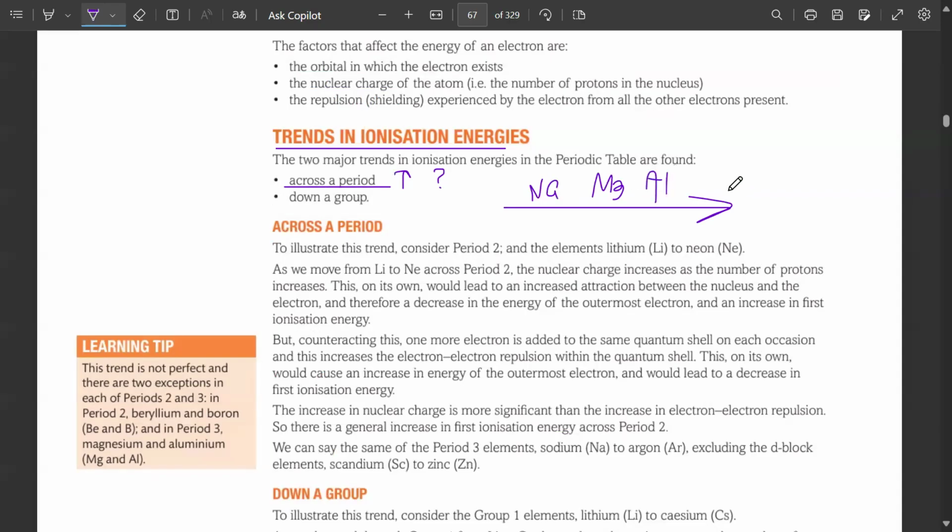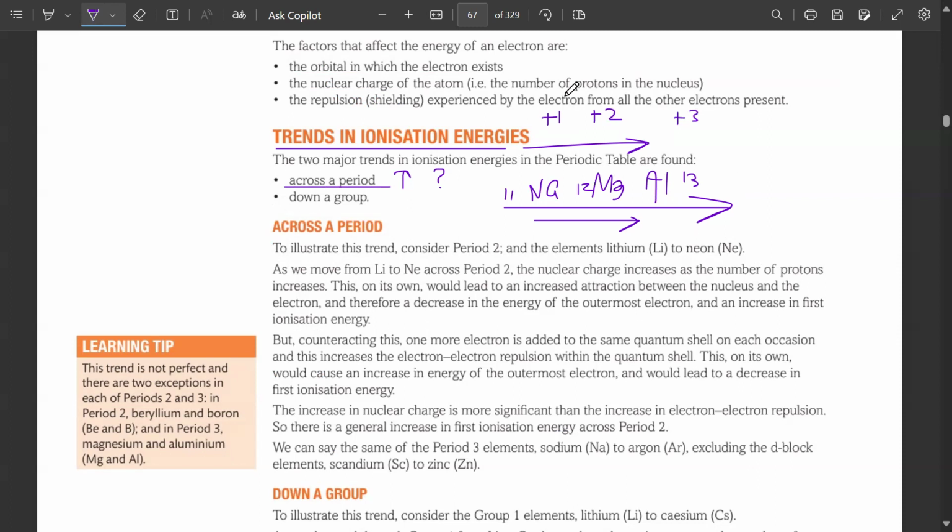Tell me quick. More energy is required to move down the periods. Period is across. How is it down? No, no, sorry, the shells to move. I don't get it. What are you saying? I know more energy is required as you move towards the right. Why is more energy required? Because proton number is increasing. The nuclear charge is increasing.